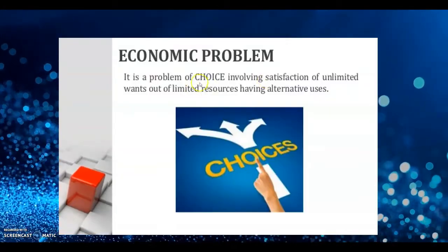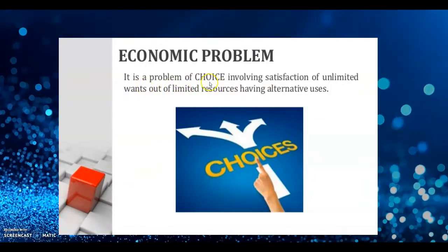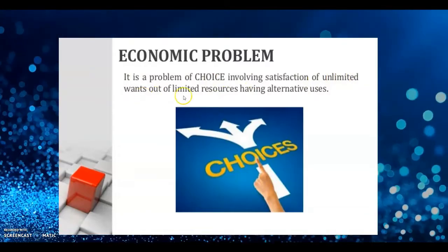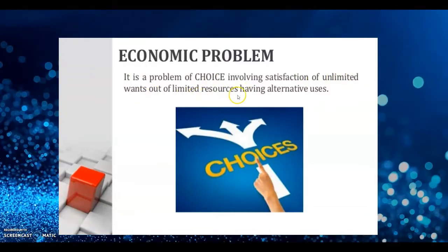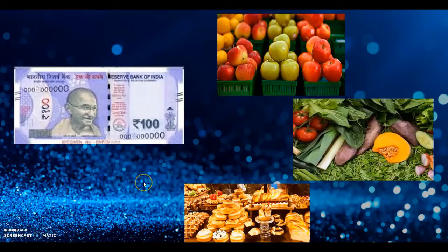What do you mean by economic problem? It is a problem of choice involving satisfaction of unlimited wants out of limited resources having alternative uses. For example, you have a 100 rupee note. You want to buy some fruits, vegetables, and bakery items.